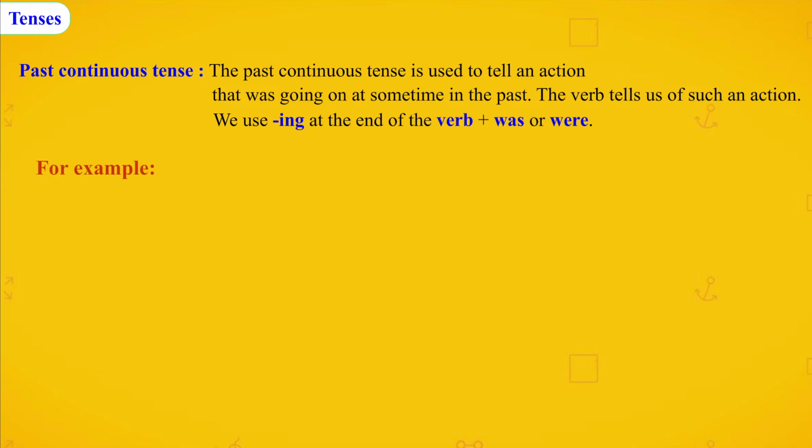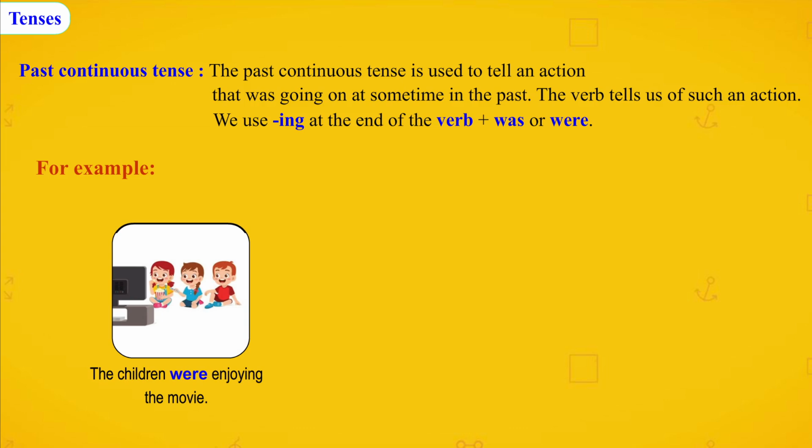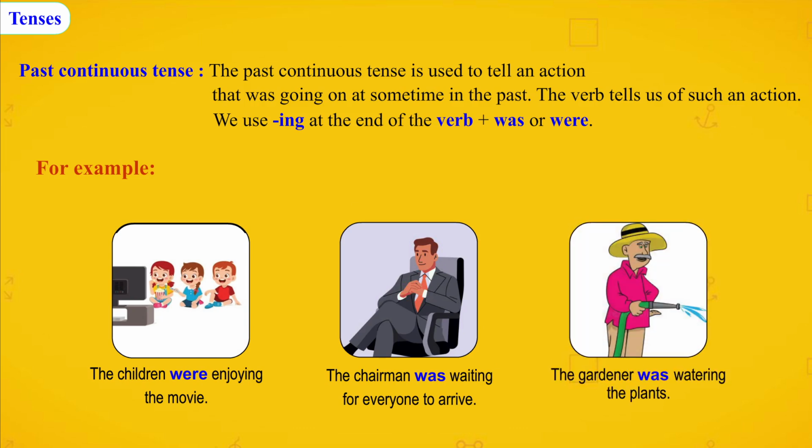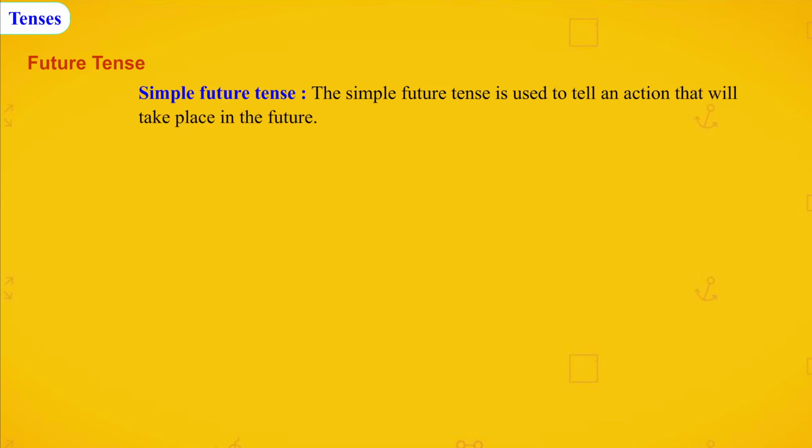For example, the children were enjoying the movie. The chairman was waiting for everyone to arrive. The gardener was watering the plants. Future tense. Simple future tense. The simple future tense is used to tell an action that will take place in the future.